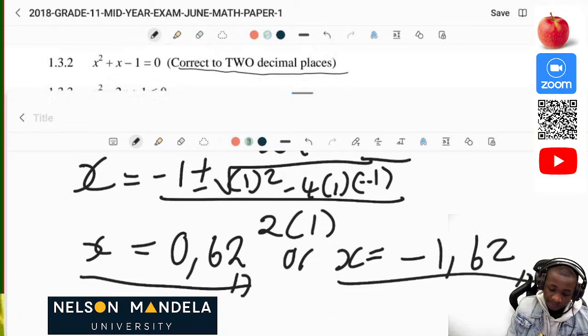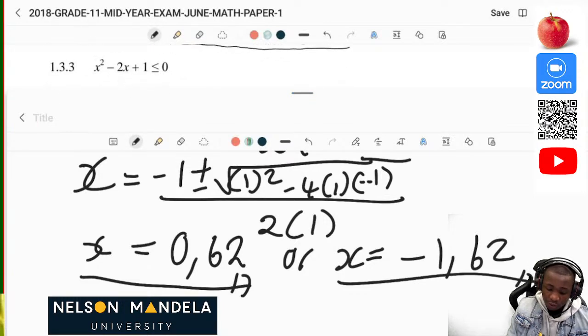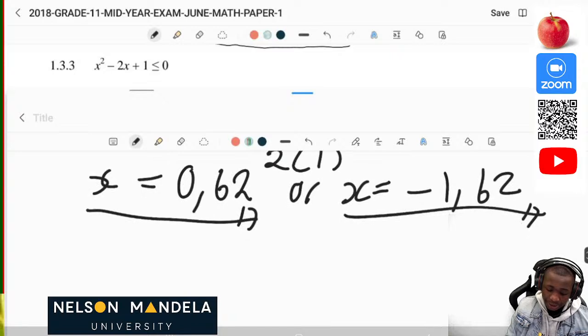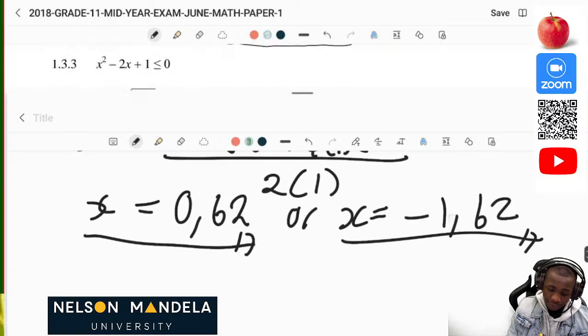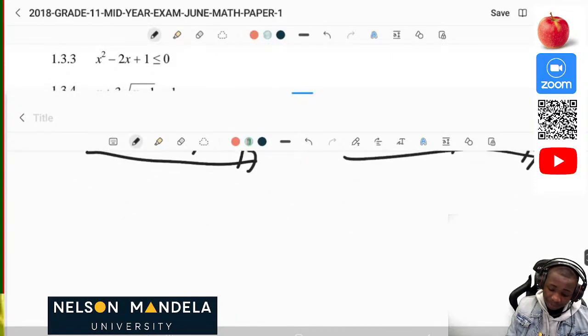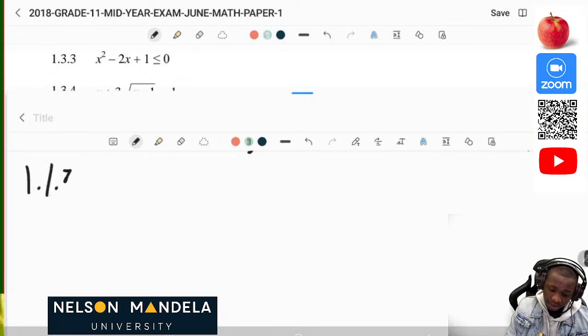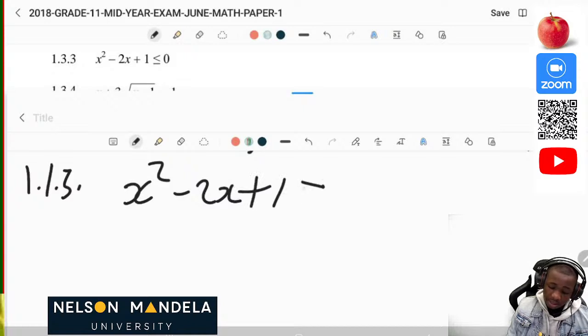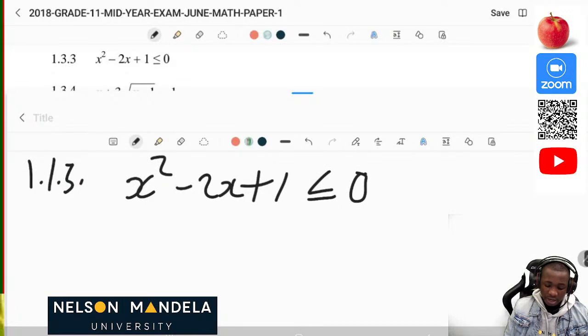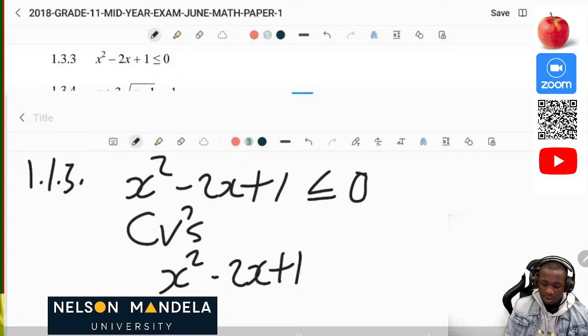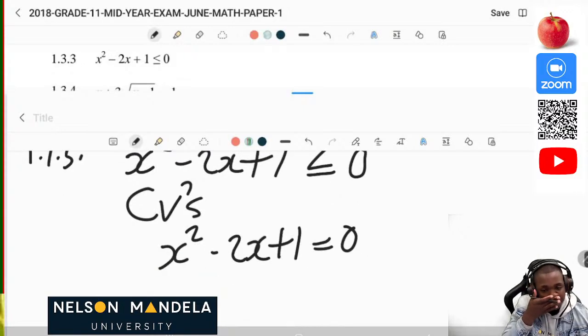Okay, now let's move on and do number 1.1.3. That's an inequality. So for 1.1.3, we are given x squared minus 2x plus 1 must be less or equal to 0. As always, I urge you to write that you are solving for the critical value, so that you can equate your equation to 0.